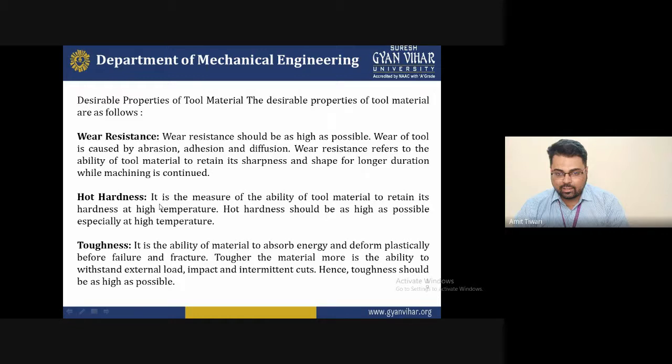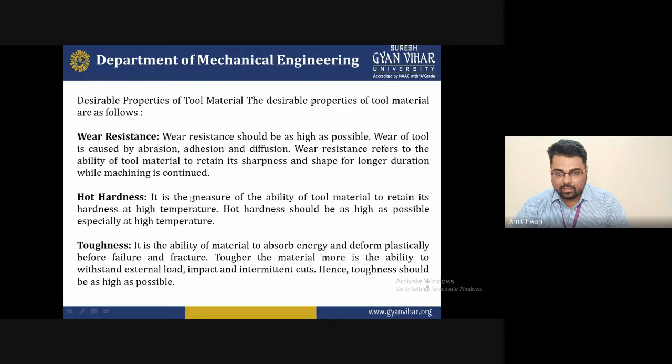So the first is wear resistance. We can say that the material should have good hardness. That's why we reduce the wear. Now, hot hardness. What is hot hardness? It is a measure of the ability of the tool material to retain its hardness at high temperature. And the hot hardness should be as high as possible, especially at high temperature.